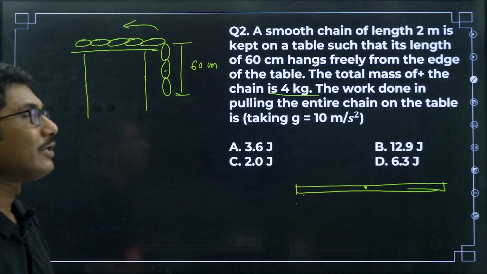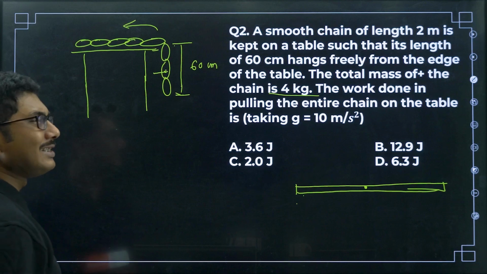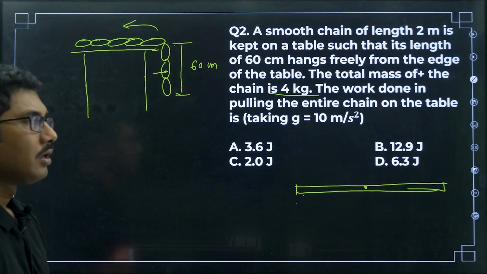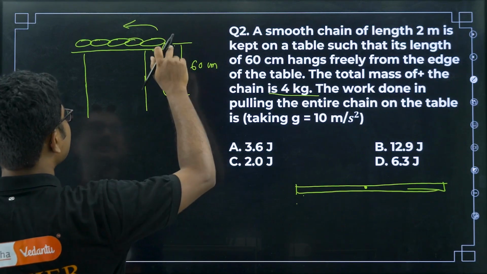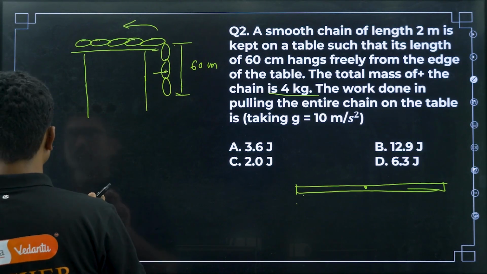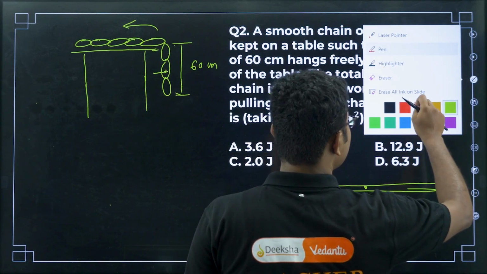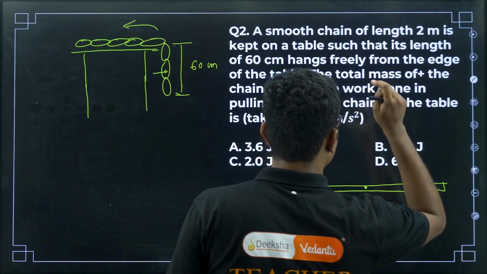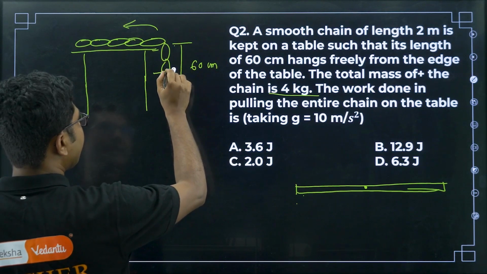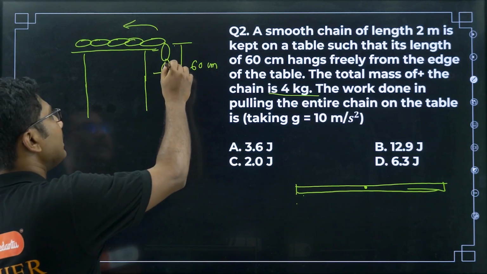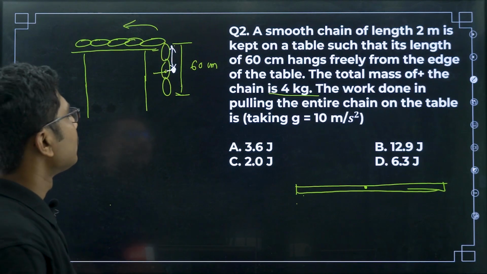So, the chain we can consider to be a regular object, and we can say that the center of mass is located here. If we can find the mass of this 60 centimeter length of the chain, then instead of having the entire chain, we can consider that only its mass is located here, right. Let me use a different color, white. So, we can say the entire mass of the hanging part is located exactly at the midpoint, and we are pulling this object upwards. Whatever work we have to do, that is the work done, right.